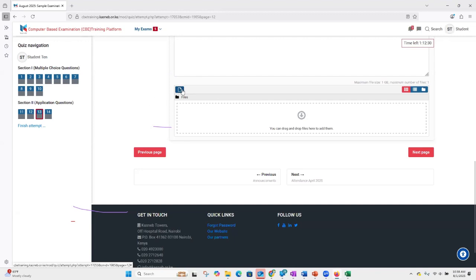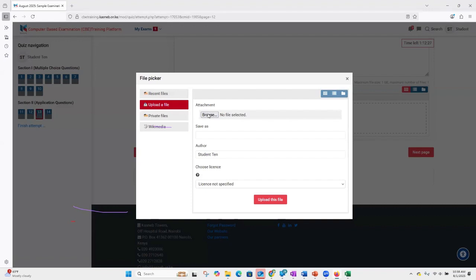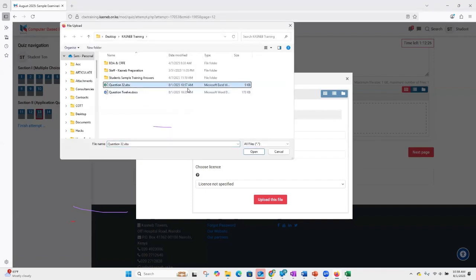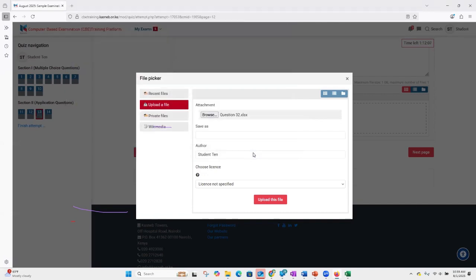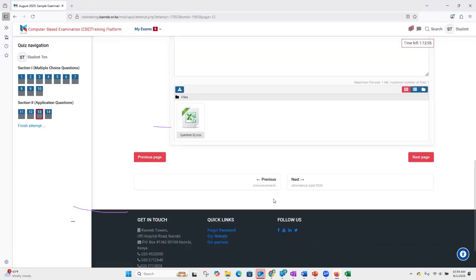So at this point now, I want to re-upload the file again, but this time I want to ensure that the file that I'm uploading is the one that I've just edited about a minute ago. And this is the file, question 32. Remember, those were the instructions. I know I'm on question 13, but the file is named as question 32. I'm just going as per the instructions. Then I open the file, then I upload that question, and the file is well uploaded. Now the updated version.